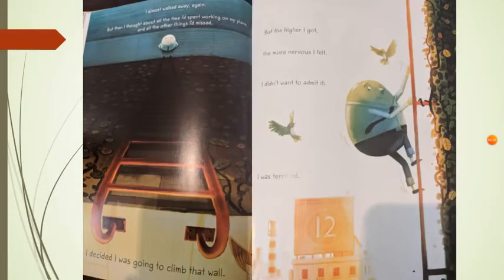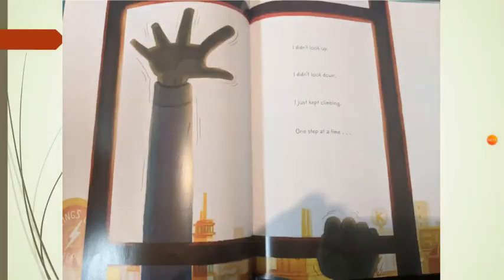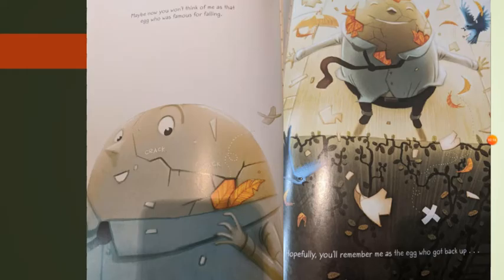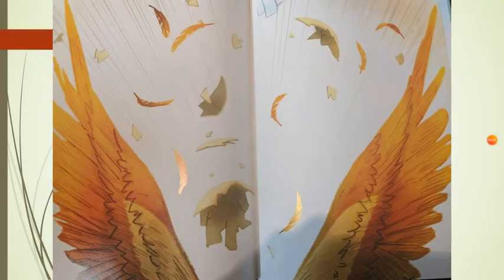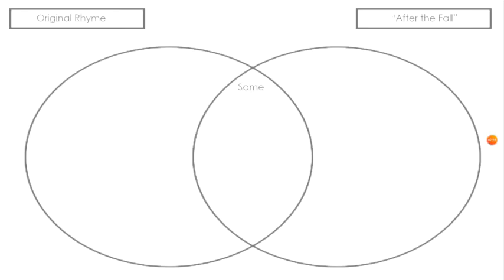And then eventually that little paper airplane got stuck on the wall. So he had to face his fears. And he climbed up the wall. And he did it. And he was no longer afraid. And eventually he hatched into an eagle. Or a hawk. I think it's an eagle.